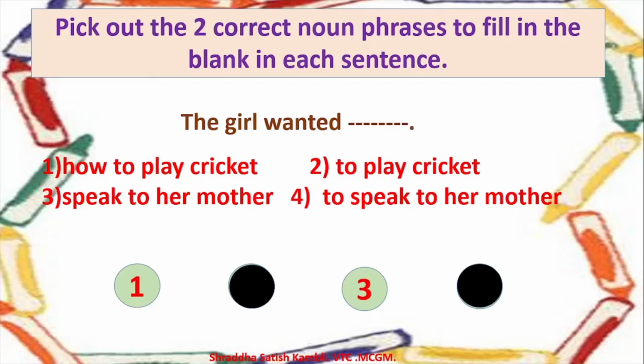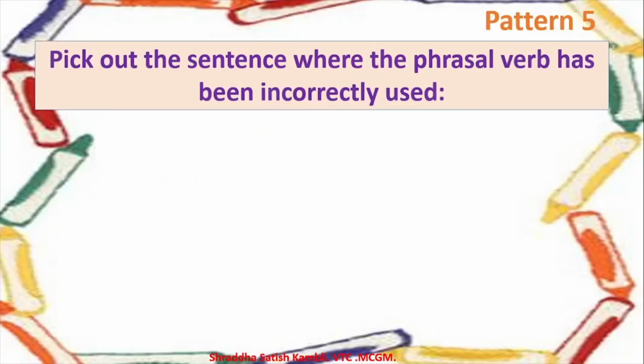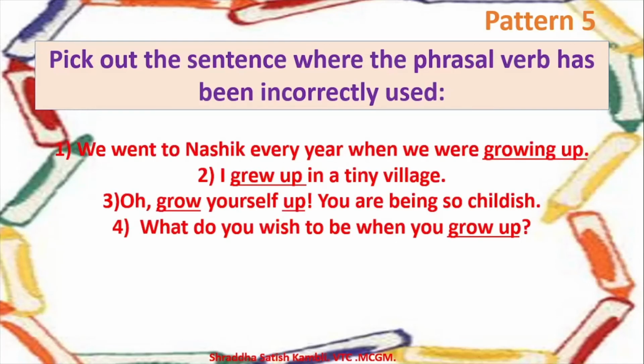Okay, so this was the next pattern. Let us move on to pattern 5 now. Pick out the sentence where the phrasal verb has been incorrectly used, not correctly used, wrongly used. Okay, so let us see which one is wrong now here. So you have these 4 options. We went to Nashik every year when we were growing up. I grew up in a tiny village. Oh, grow yourself up. You're being so childish. What do you wish to be when you grow up?